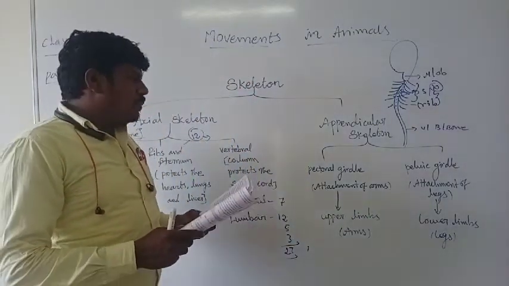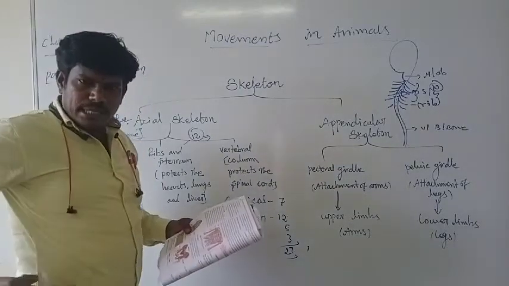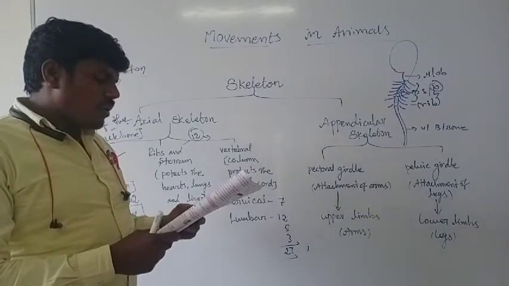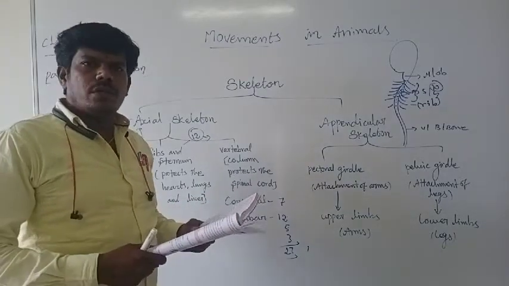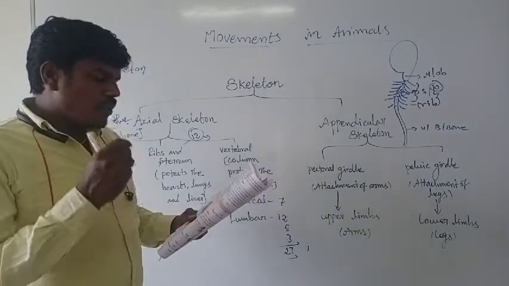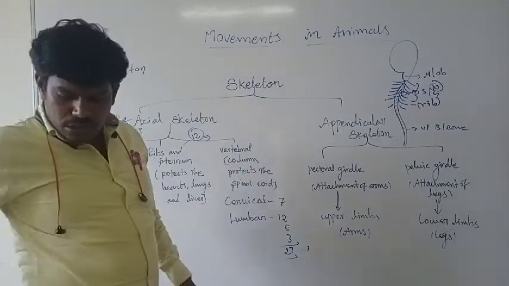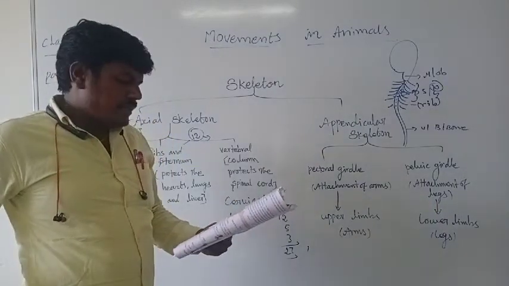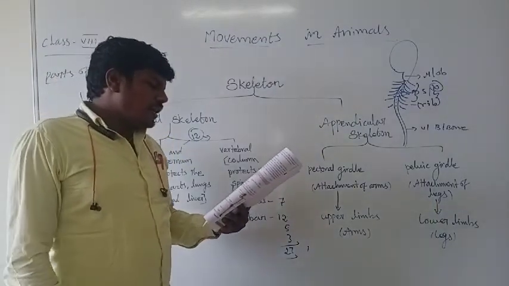And then the pelvic bone. Pelvic bone means, you know, that's the hip region. See, the pelvic bone is also called the pelvic girdle. It is made up of a strong bone to balance the entire weight. This is a strong bone. Why? Because it has to maintain the entire body weight. That's the balance of the entire weight of the body.